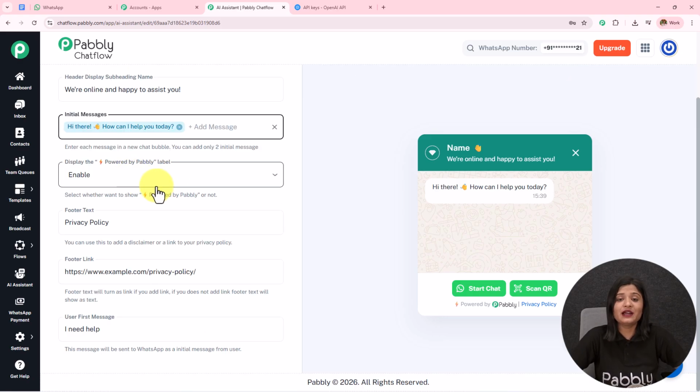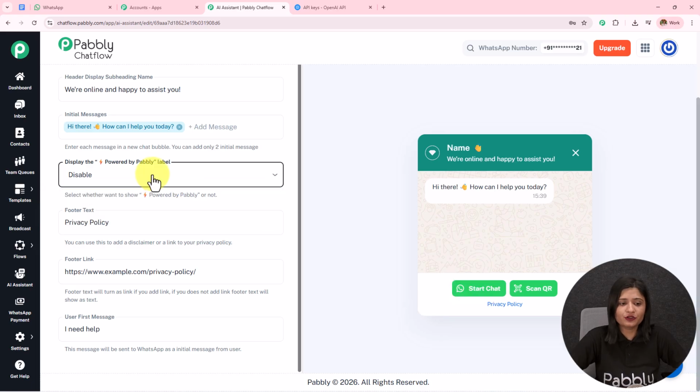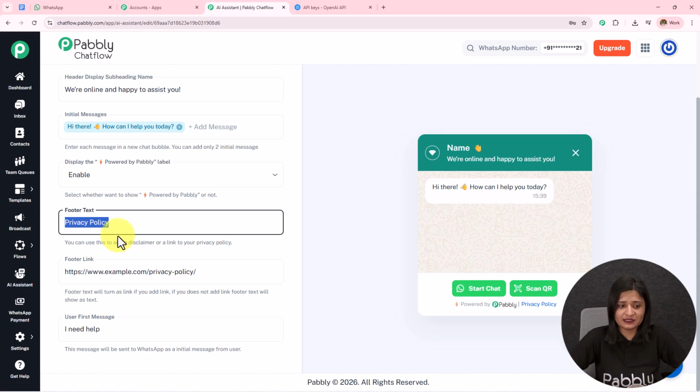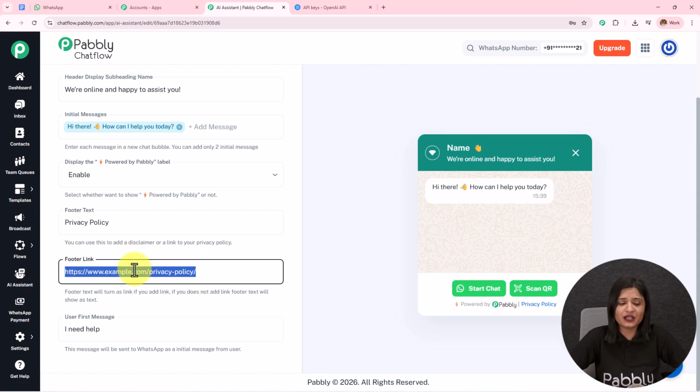Then we have this display by powered by Pabbly. I have kept it enabled. You can also disable this and it will be removed from here. For now I'm going to keep it enabled. Then we have this footer text where I've added the privacy policy. In the footer link I have added a link to privacy policy.